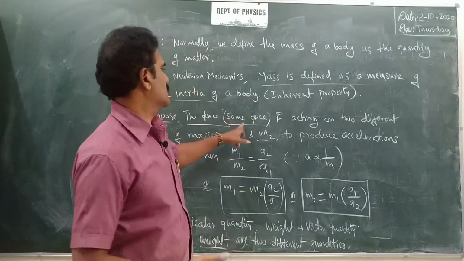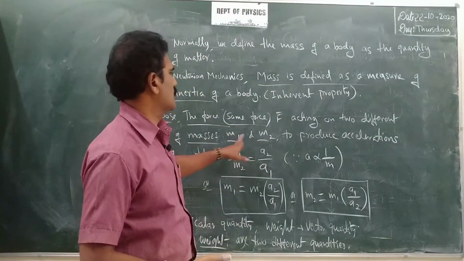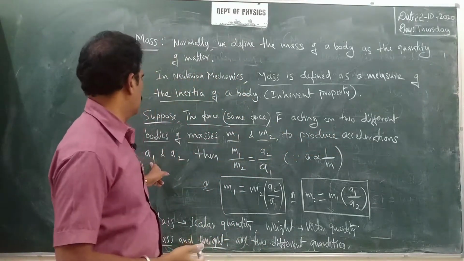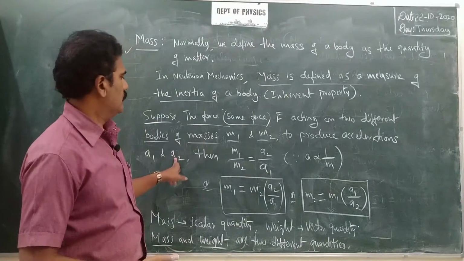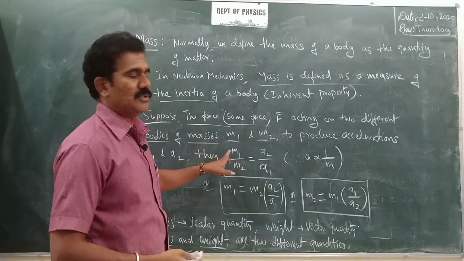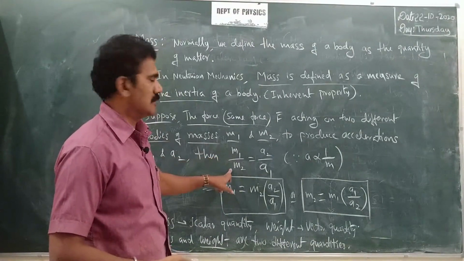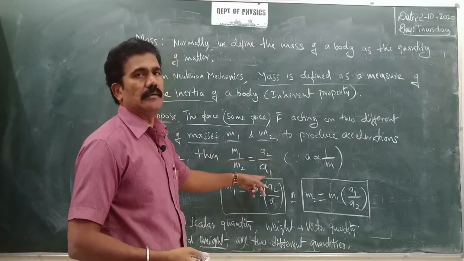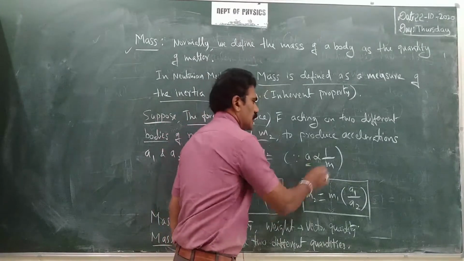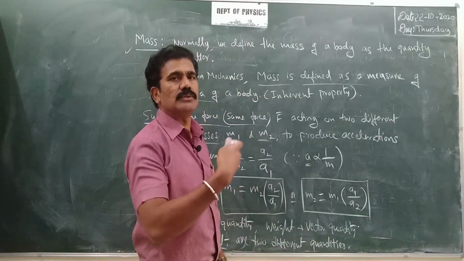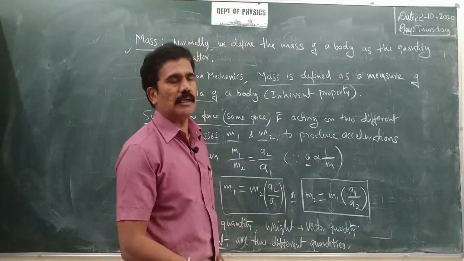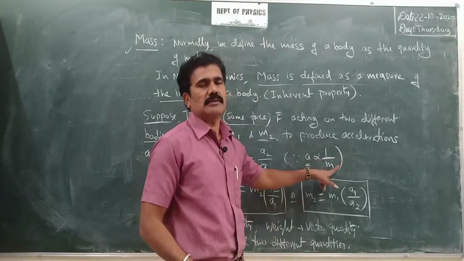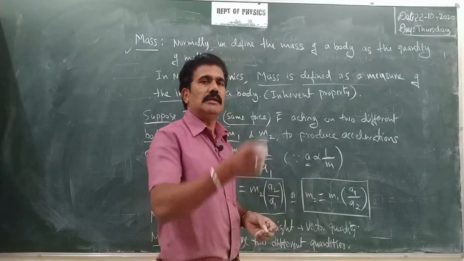So when the same force acts on two different bodies of mass m1 and m2 to produce two different accelerations, a1 and a2, then the ratio of the masses m1 by m2 is equal to a2 by a1, an inverse relation, because acceleration produced in the body is inversely proportional to the mass. So greater acceleration is produced for smaller masses, and smaller acceleration for greater masses.